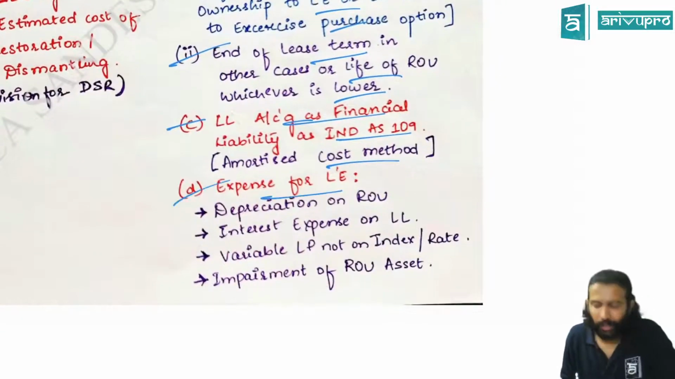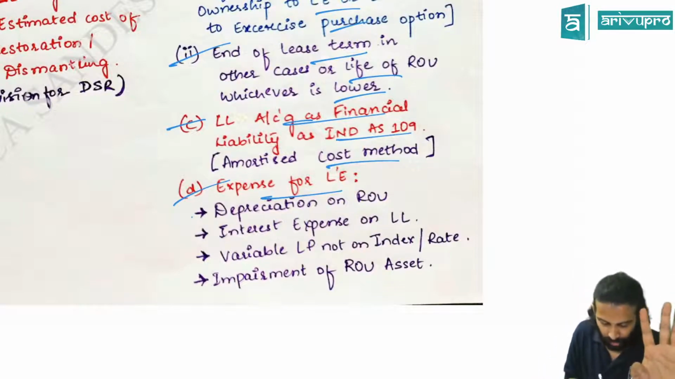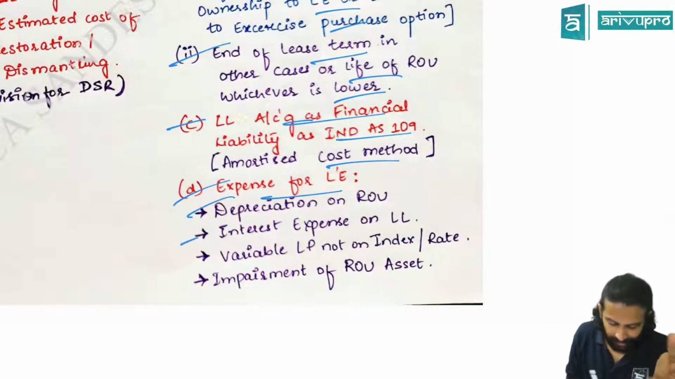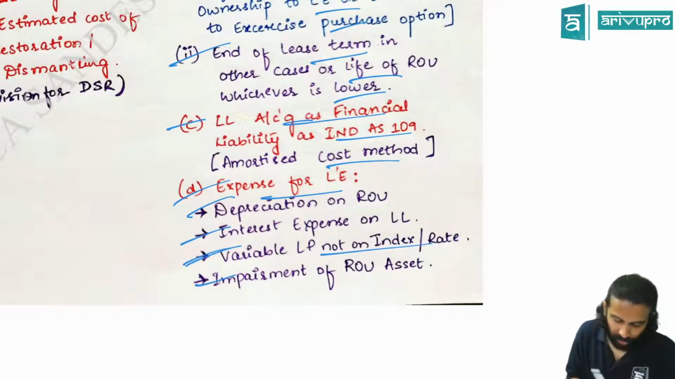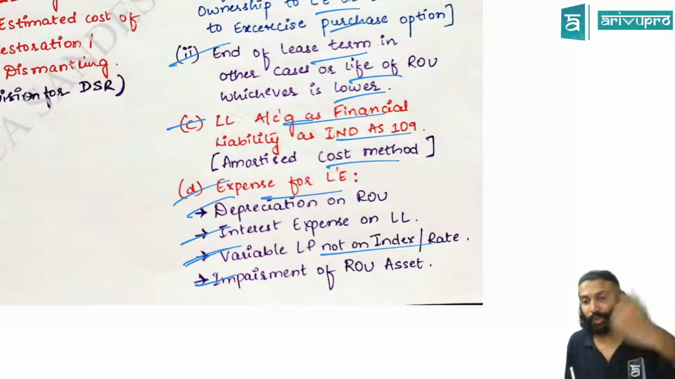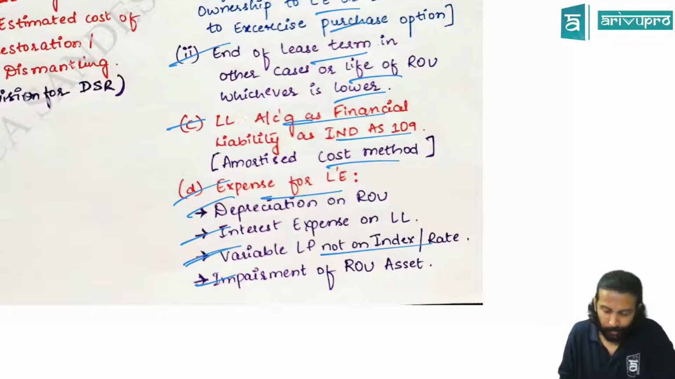So effectively, these components will be expenses for the lessee. One is depreciation on ROU. Then the interest or finance charges on lease liability. And impairment of ROU can also come. And if there is any variable lease payment not based on an index or rate, but rather based on usage or performance, that will be charged to P&L as an expense.